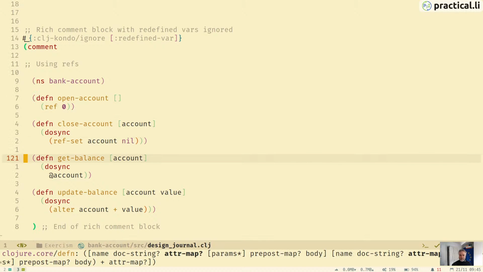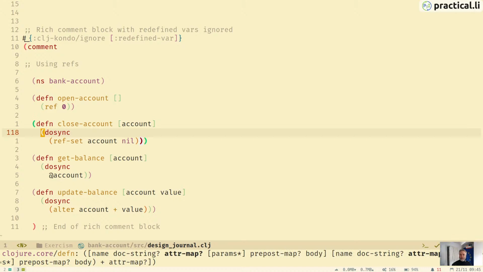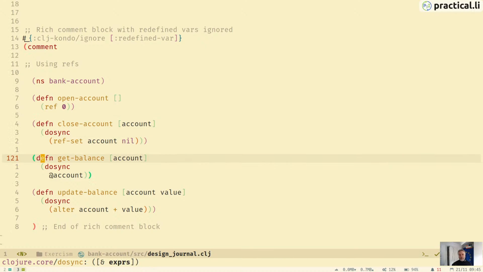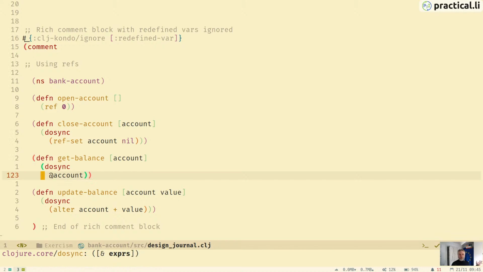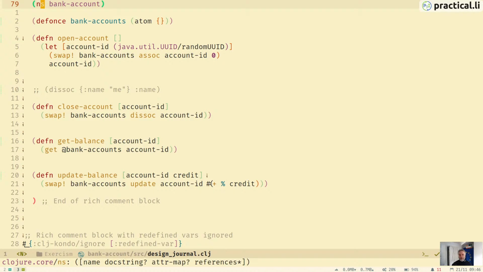But it's pretty much the same thing, except we're using this wrapped around a do-sync, which is kind of like a try block for software transactional memory, really. And we can do multiple things here, but in this example, we're not actually updating multiple. We're not updating different accounts at the same time. We're updating the same account multiple times. So for that, an Atom is perfectly fine. It's probably the right choice.